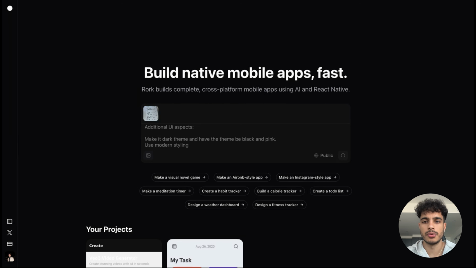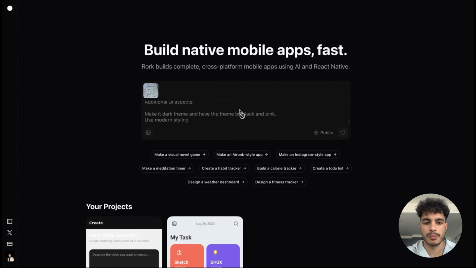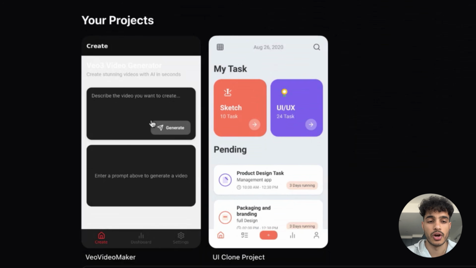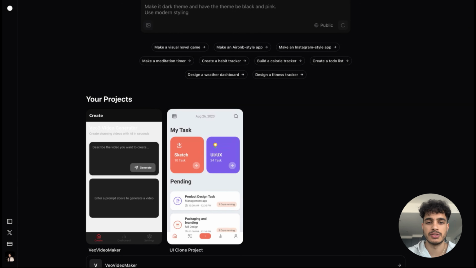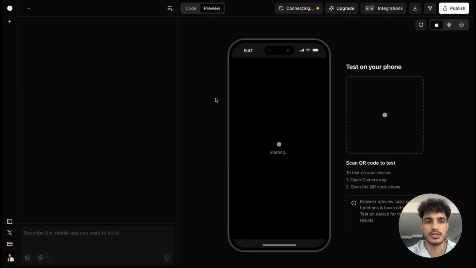All right, so now we are going to be waiting for Roark to build out this app, and you can see some previous projects that I've been working on through this. Roark is just amazing. It creates some of the best apps that I've seen, some of the best UI designs and full stack apps for mobile. So I'm excited to finish those projects.